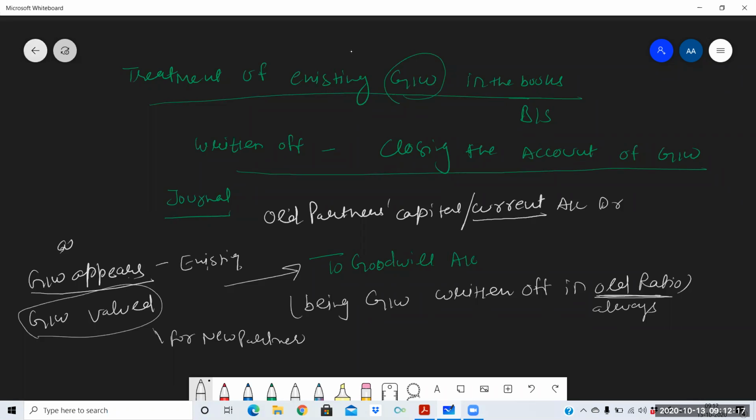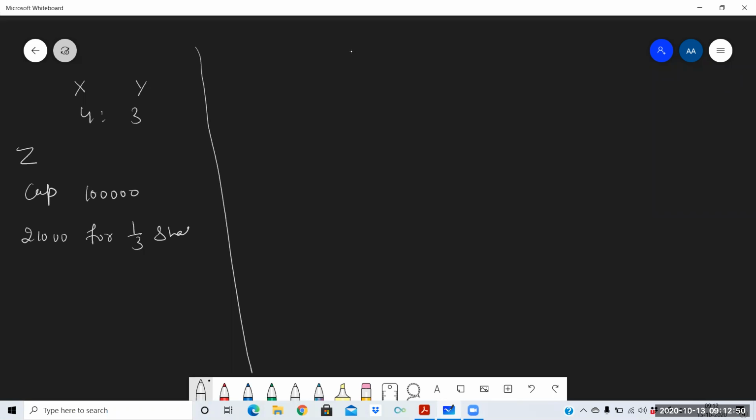Now I am writing one question for better understanding. Suppose X and Y are partners in a firm and their profit sharing ratio is 4:3. On 1st April 2020, they admitted Z as a new partner, and Z brought in capital of 1 lakh and 21,000 for his 1/3 share of goodwill.